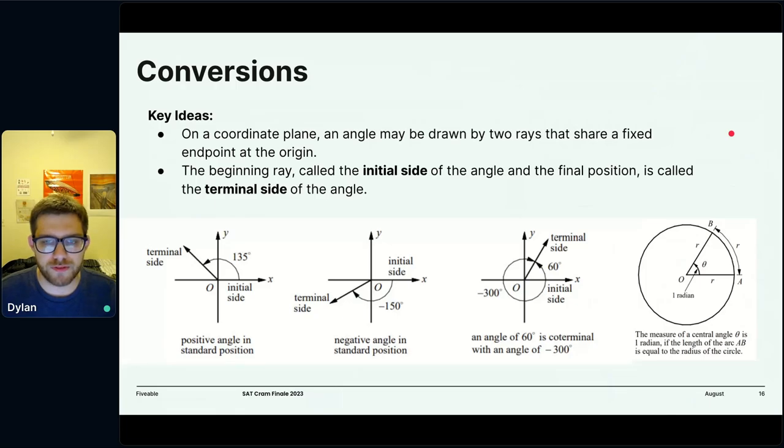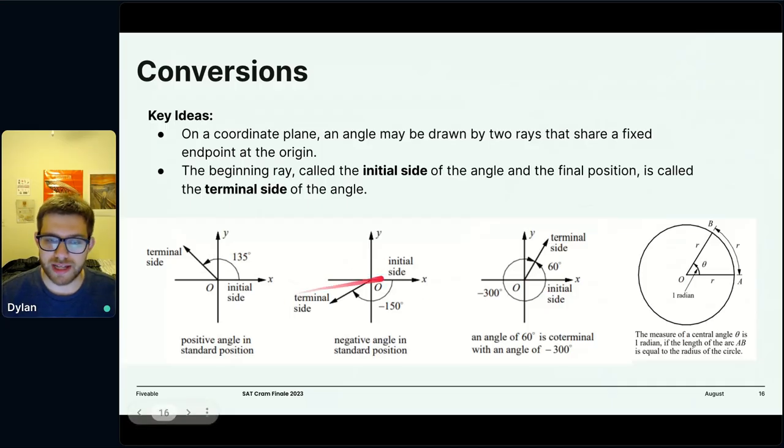Right, so some conversions. We've talked about this. On a coordinate plane, an angle is defined by its relationship to 2 rays. So if you have 2 rays, you define an angle. In this case, these 2 rays are these 2 radii. In the other case is the relationship of this ray right here, with the initial side, which is the ray formed by the x-axis. In this case, this angle's measure is 135 degrees.